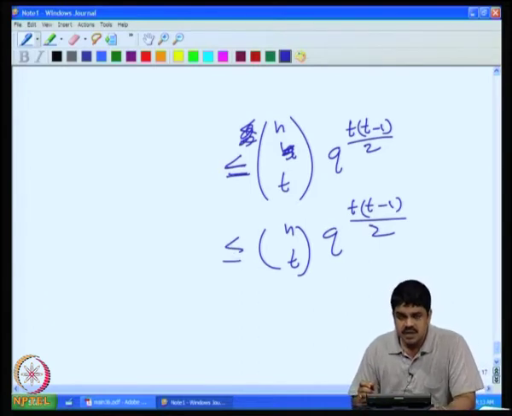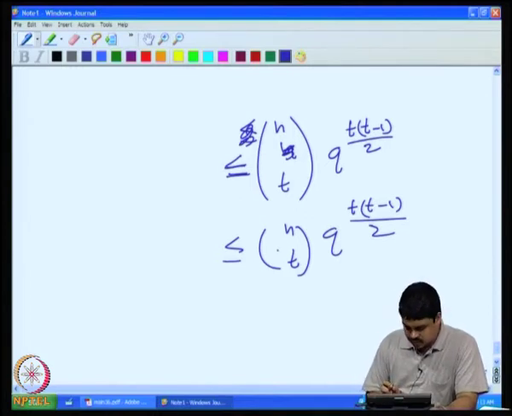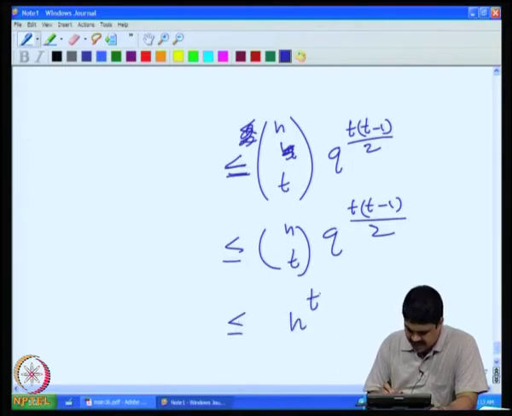Then we see that this is at most n raised to t, so we can just discard the n choose t part.